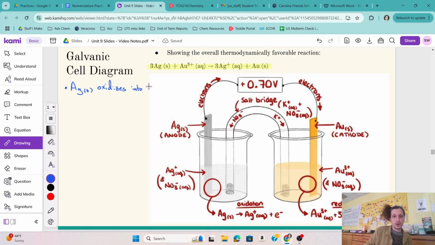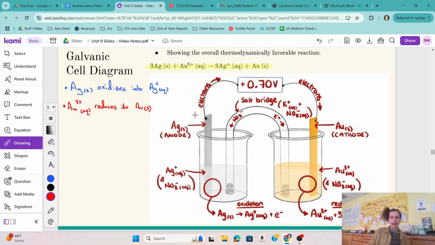And then we've got this gold ion, that's the Au, and that is reducing Au3+. Note again, with aqueous ions, they're always going to be aqueous. The gold ion is reducing into gold solid, right? And we also see some coefficients here. That's just to recognize the numbers of electrons being equal.